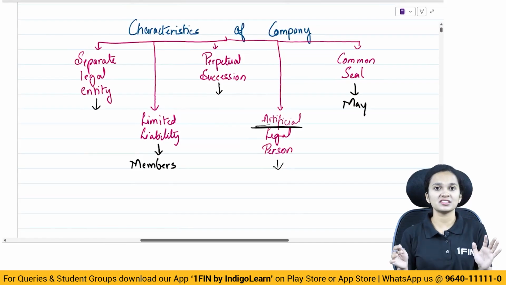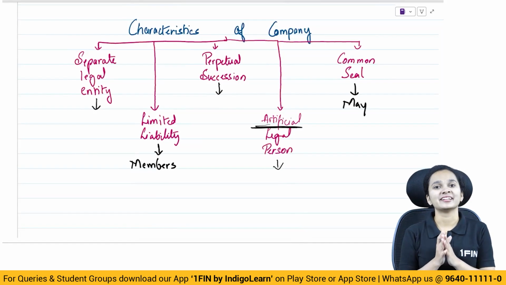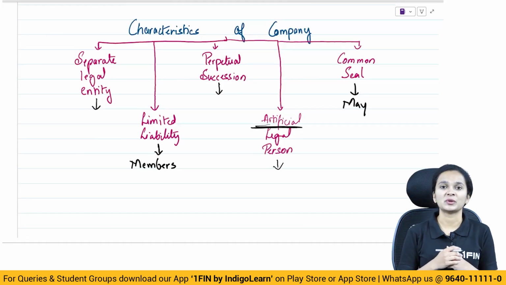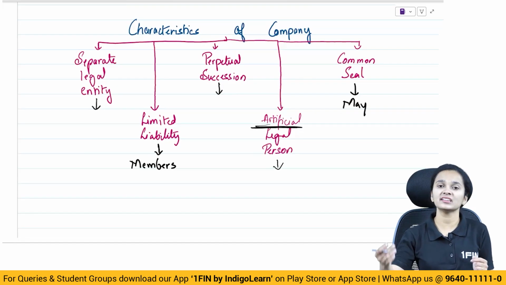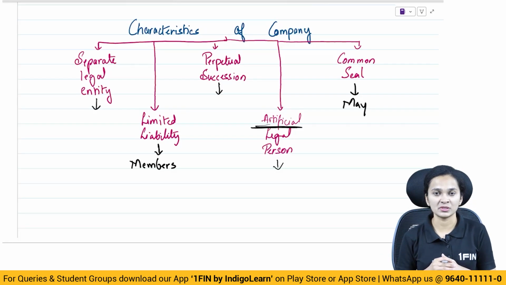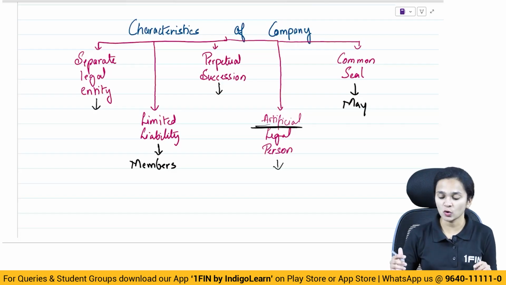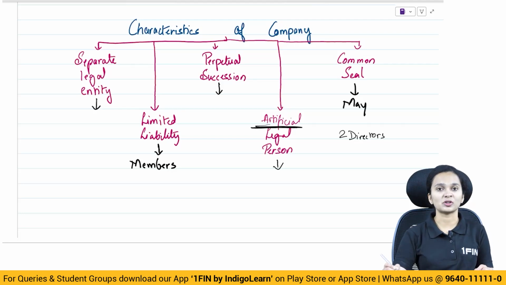Earlier, having a common seal for the company was mandatory. However, now it is not mandatory for a company to have a common seal. So if the company has a common seal, then on all the important documents of the company, the company shall affix the common seal. However, if there is no common seal, then two directors of the company shall sign on the important documents.